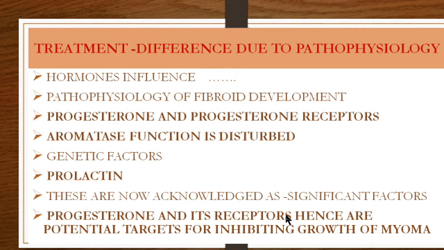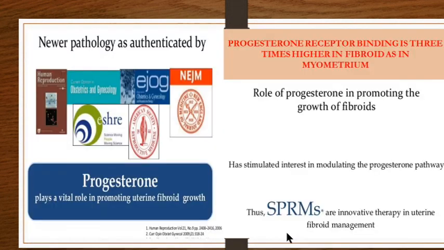Progesterone and its receptors hence are potential targets for inhibiting the growth of myoma. So this new concept came out in various journals, including those of the European Society of Human Reproduction, with the logic that progesterone plays a vital role in promoting uterine fibroid growth.